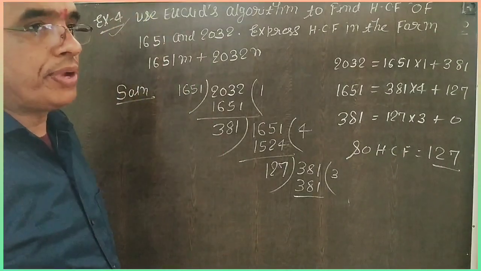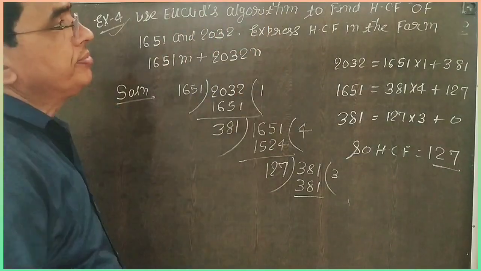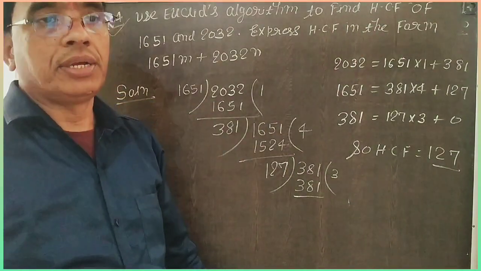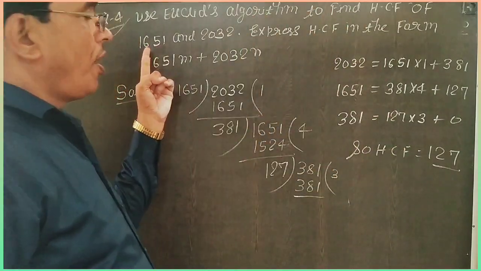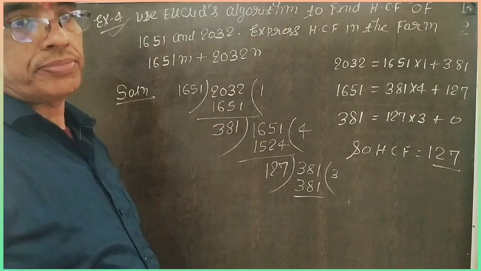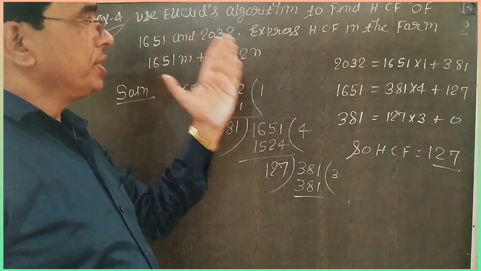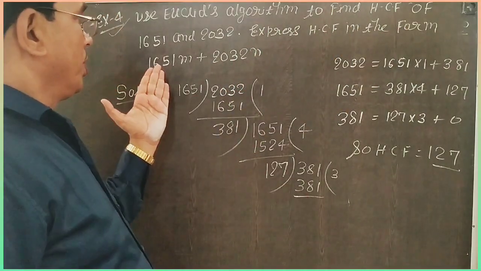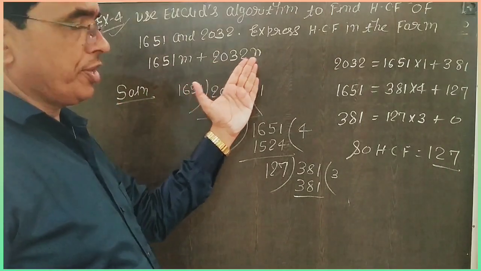Now see example 4 of exercise 1. Use Euclid's algorithm to find the HCF. First your work: using Euclid's algorithm, find the HCF of 1651 and 2032. Then express the HCF in the form 1651m plus 2032n.